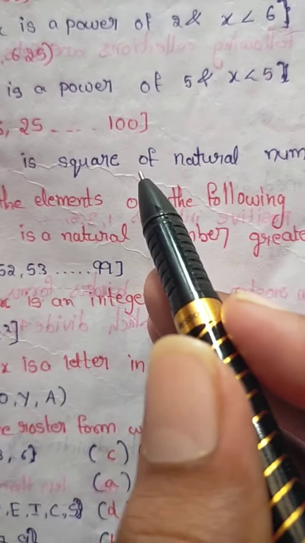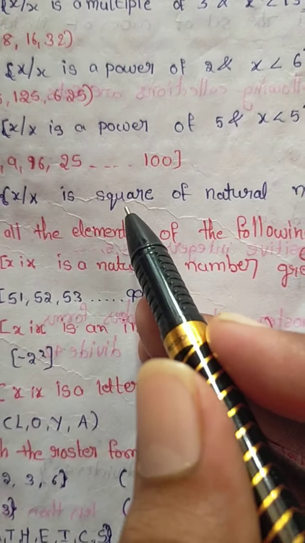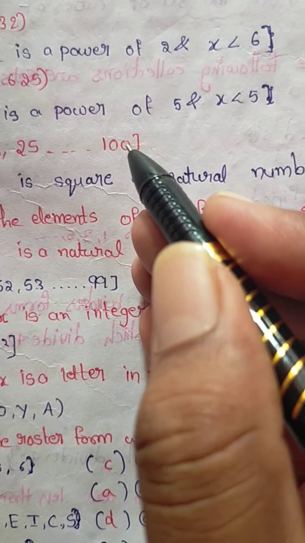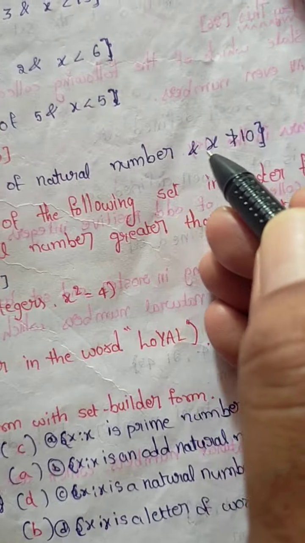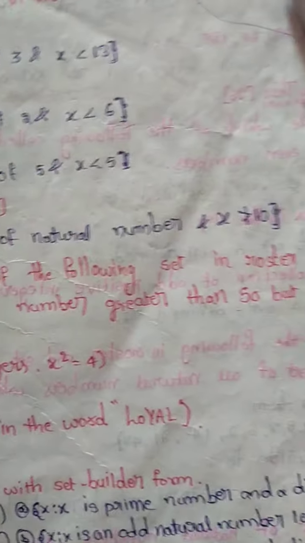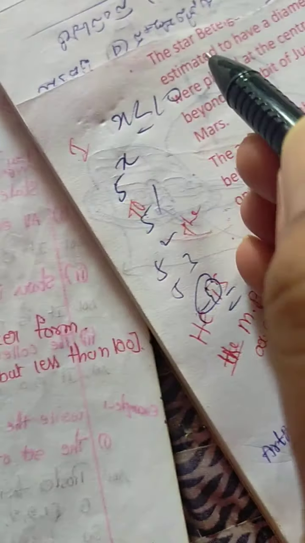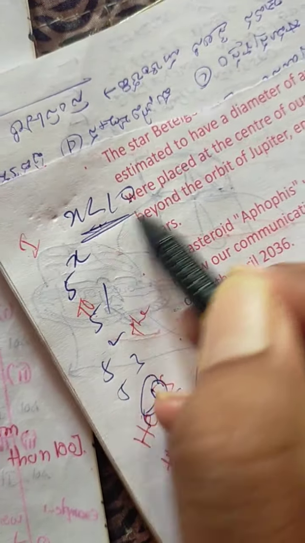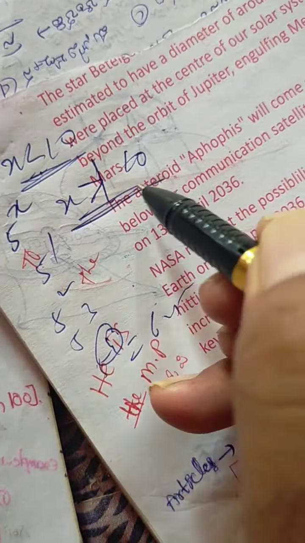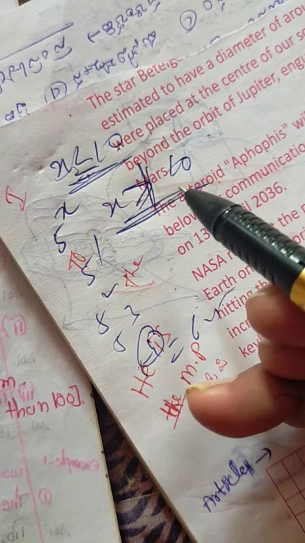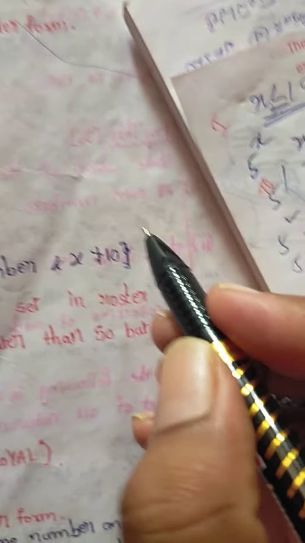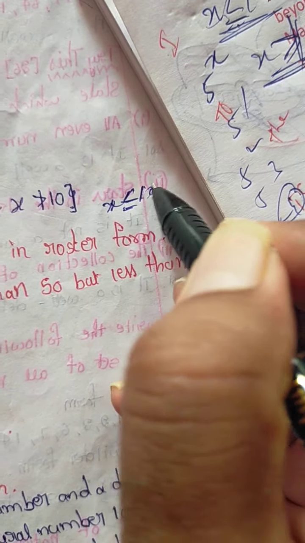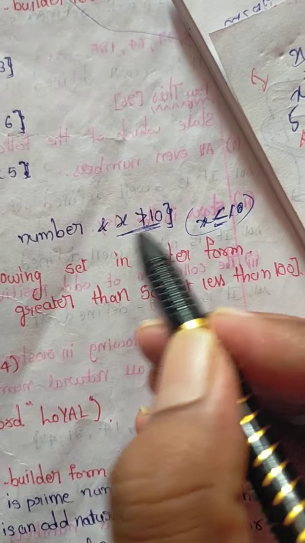X such that X is a square of a natural number and X is less than or equal to 10, because 10 squared also counts.